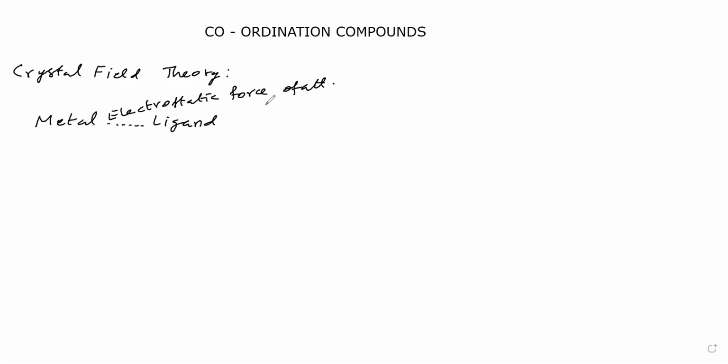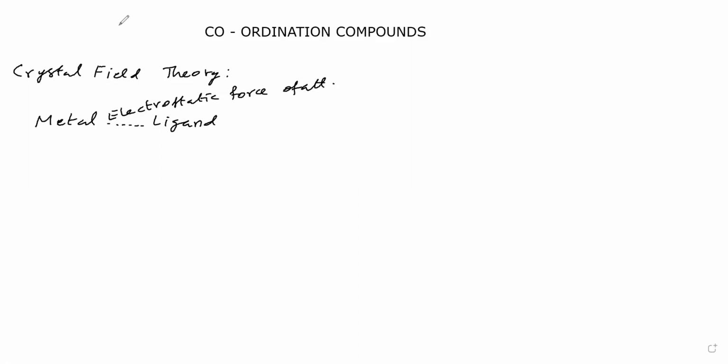Crystal field theory considers the metal-ligand interaction as electrostatic force of attraction. But valence bond theory considers a dative bond, a coordinate covalent bond, between metal and ligand.